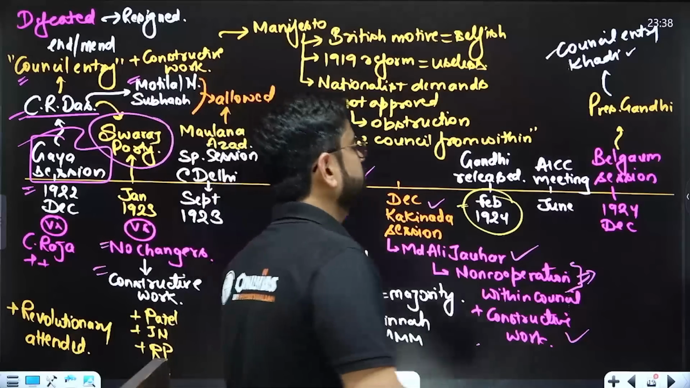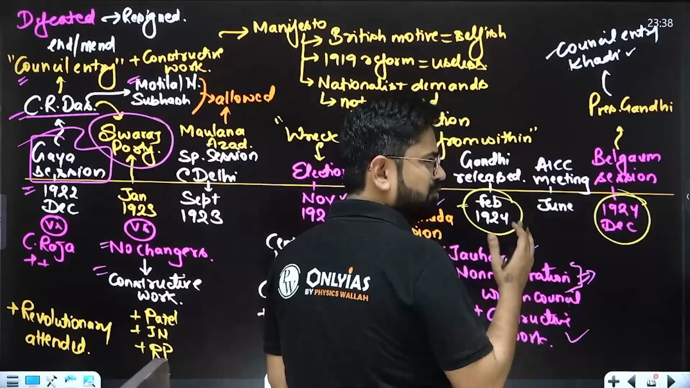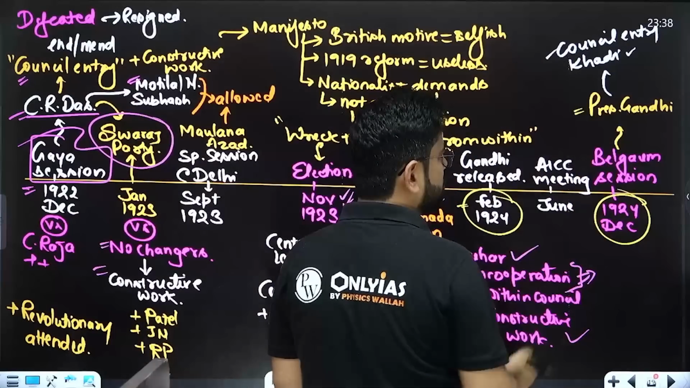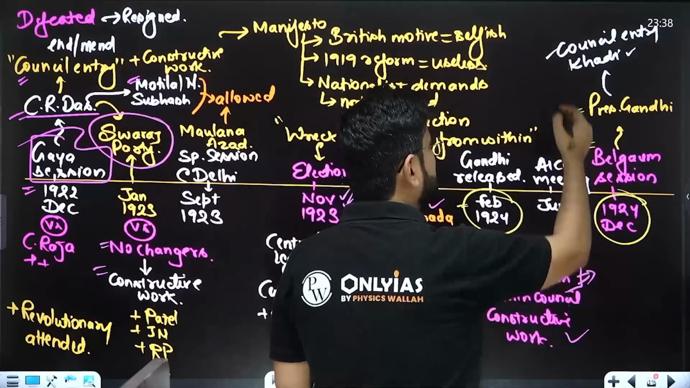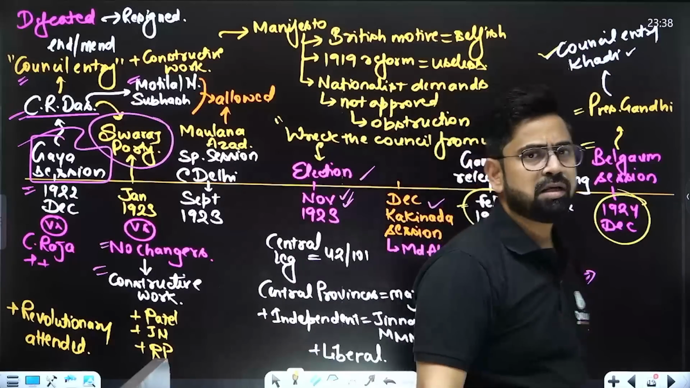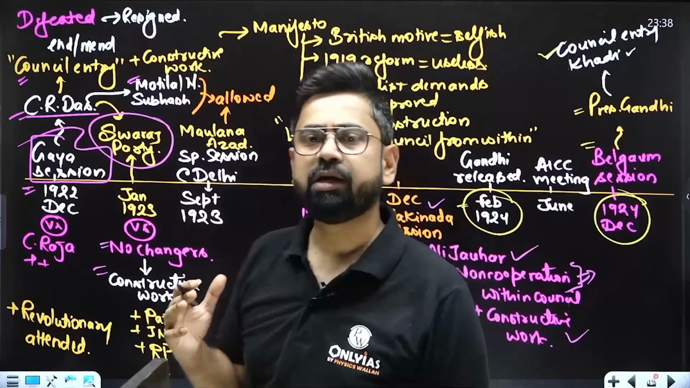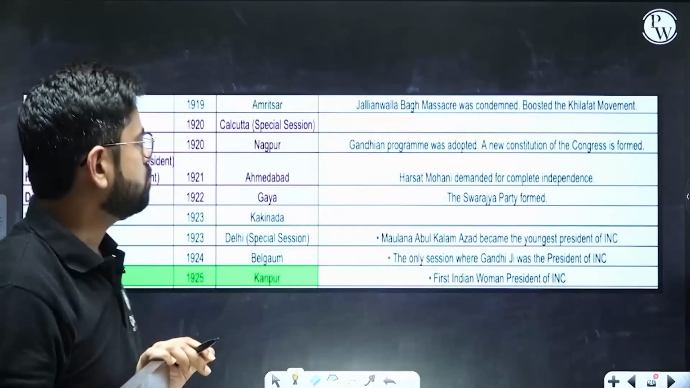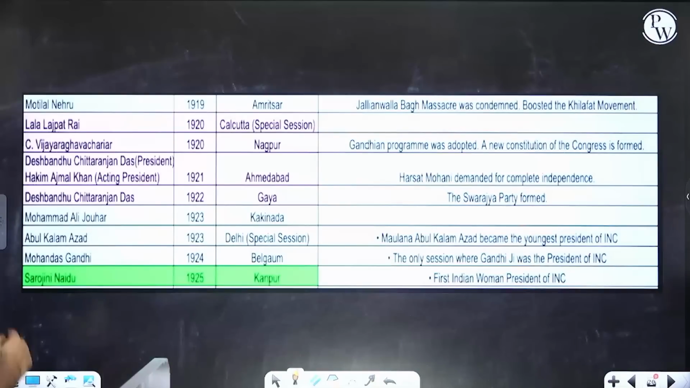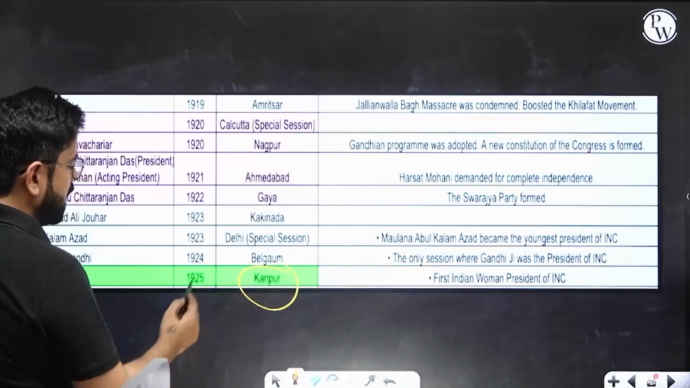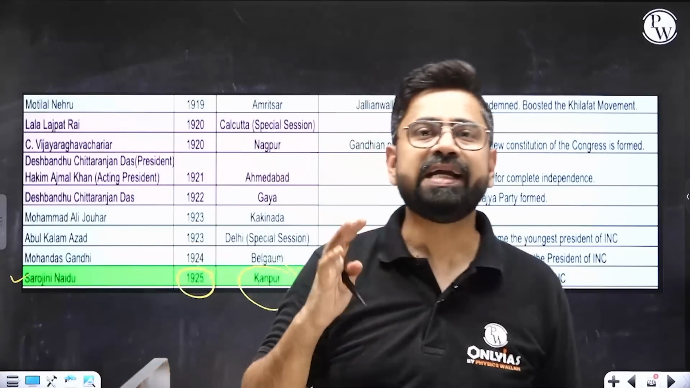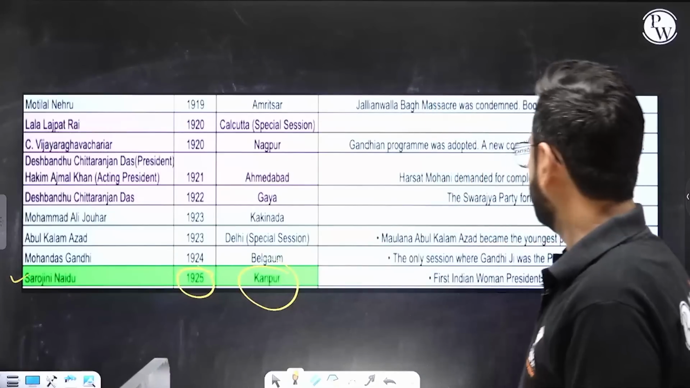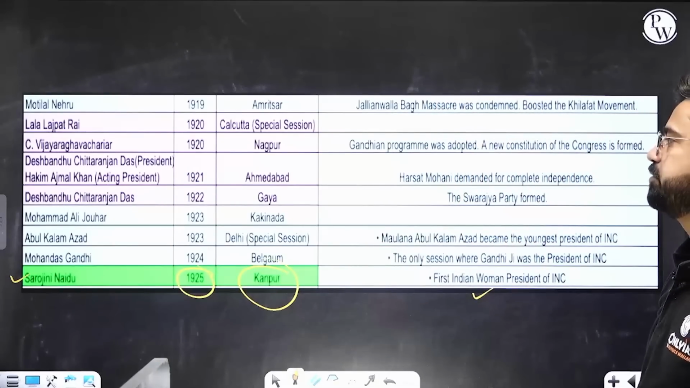So in 1924, for the very first time, Gandhiji himself became the president of Congress. This is the Belgaum session, very important. Belgaum session, president is Gandhi. And he said, let the council entry be. I'm not challenging the council entry. It is perfectly fine. Another Congress session is that of Sarojini Naidu. This was at Kanpur in 1925, and she became the first Indian woman to become the president of Congress. She is the first Indian woman; the first woman is Annie Besant.